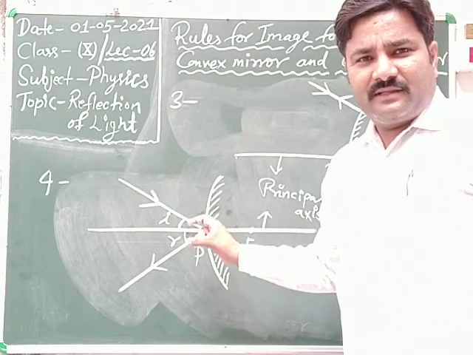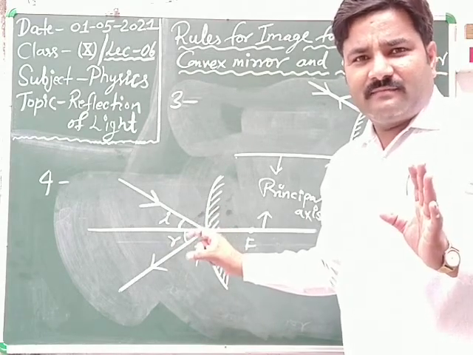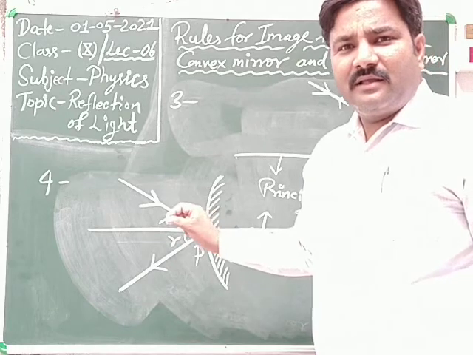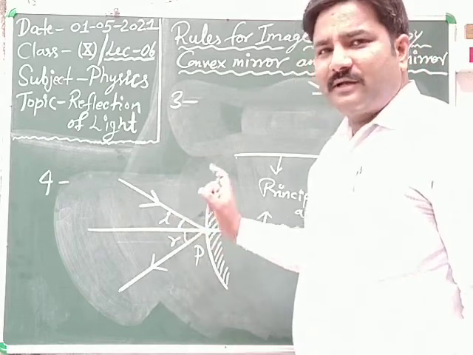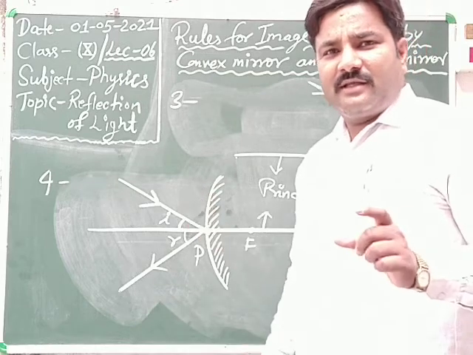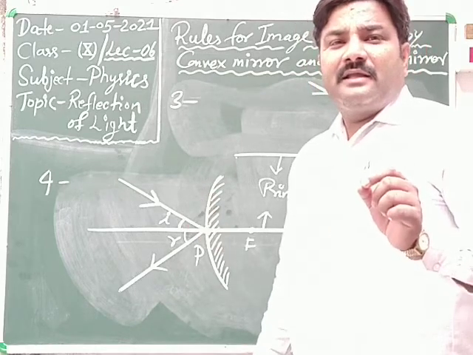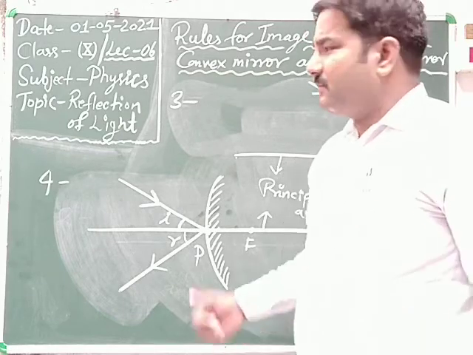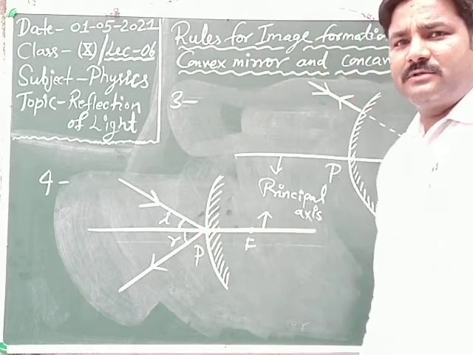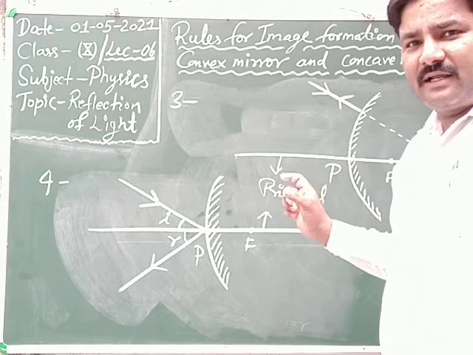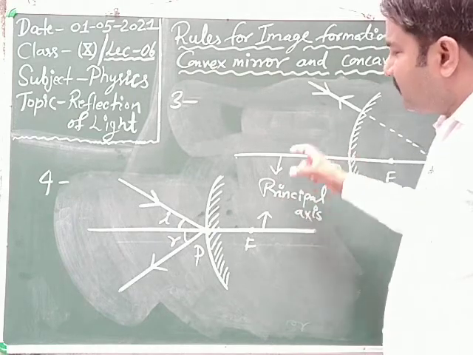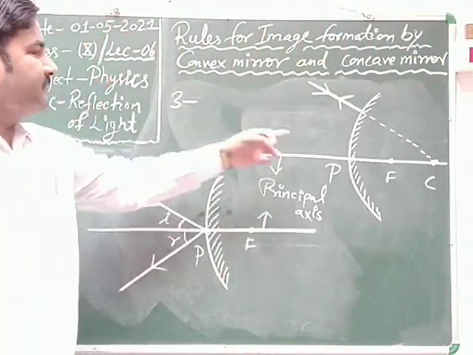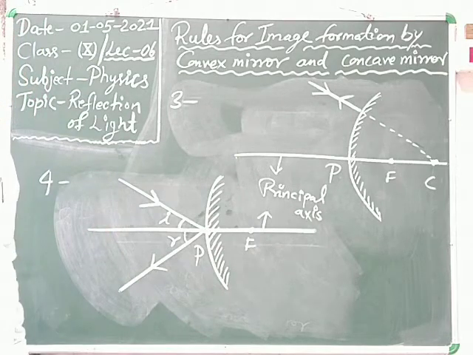This concept holds in all cases for image formation rules: angle of incidence is always equal to angle of reflection. So the laws of reflection are followed by the tracing of rays in each rule, either rule number 1 or 2 or 3 or 4, no matter. In all rules, the image formation diagram is always followed by the laws of reflection. So just note down this rule number 3 diagram and this rule number 4 diagram.